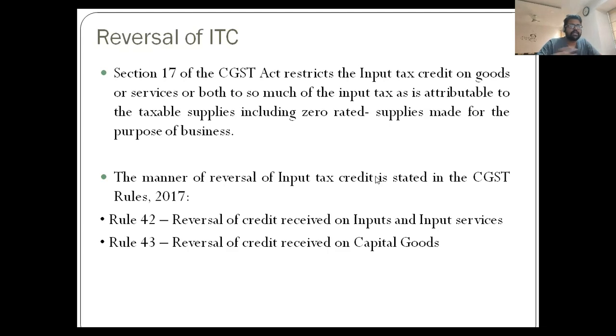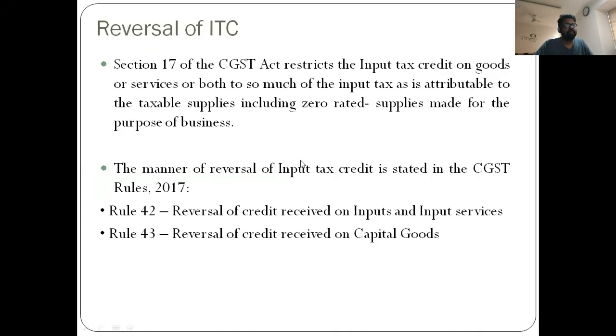So in an ideal scenario, the taxpayer is not eligible to claim ITC on goods used for making non-taxable supplies, exempt supplies, or nil rated supplies, but is eligible if clearing them as zero rated supplies. The difficulty in the given scenario is whether the export of nil rated goods is to be considered exempt for the reversal of ITC, or whether accumulated ITC can be claimed as a refund, as export is treated as zero rated supply. So let us now assess the provisions of GST with respect to eligibility.